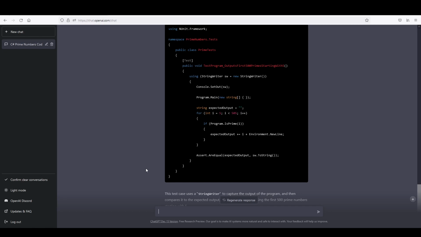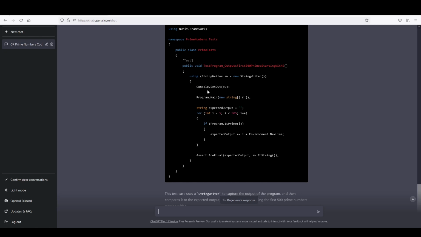Yeah, because my specification said I want it to print out the first 500 primes starting with 5. So here, of course, it knows what those first 500 prime numbers are and writes out the expected output. Let me check if this is correct.